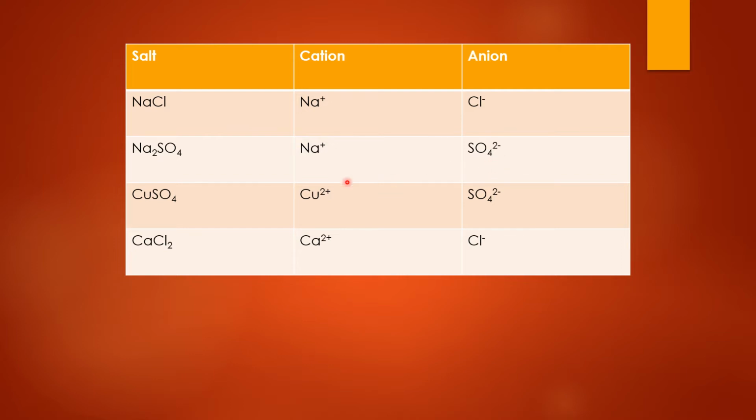SO4 2- ion. Copper sulfate carries a charge of 2+ and the sulfate ion carries a charge of 2-. So the cation in copper sulfate is Cu2+ and the anion is SO4 2-. Calcium chloride: calcium carries a charge of 2+, so the calcium ion is a cation and the Cl- chloride ion is an anion.